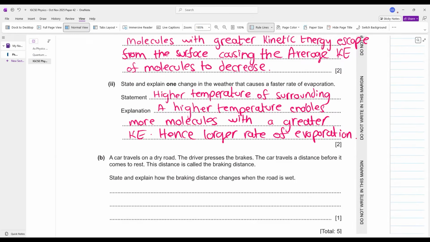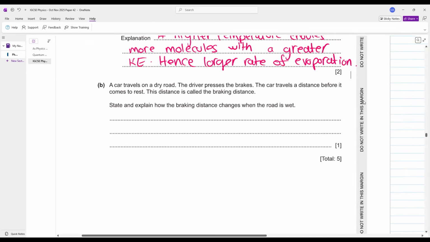आगे बढ़ते हैं. A car travels on a dry road. The driver presses the brake. The car travels a distance before it comes to rest. The distance is called the braking distance. State and explain how the braking distance changes when the road is wet. When the road is wet, what will happen? The friction between the tires and the road is less.